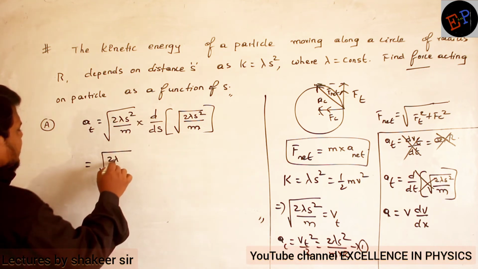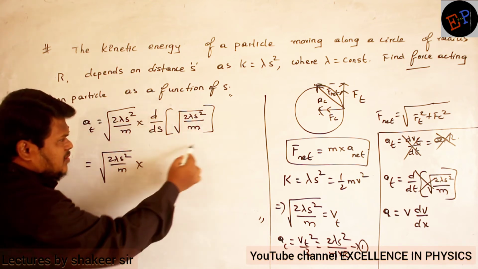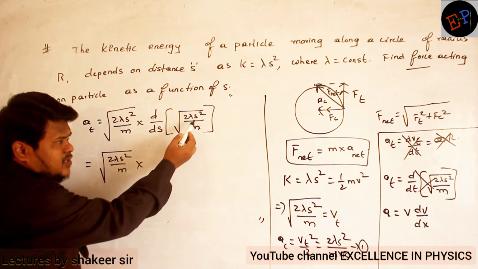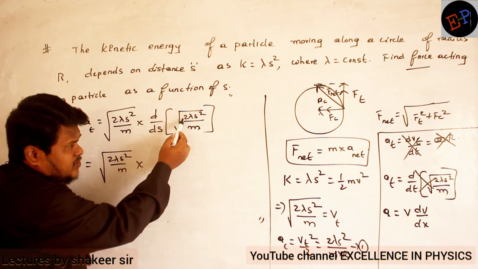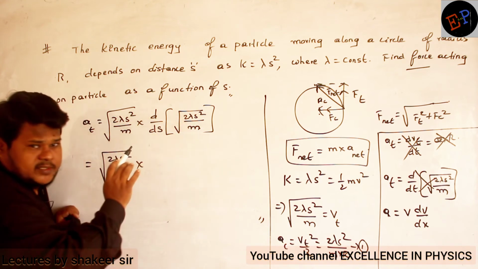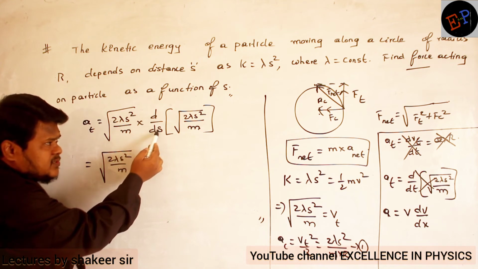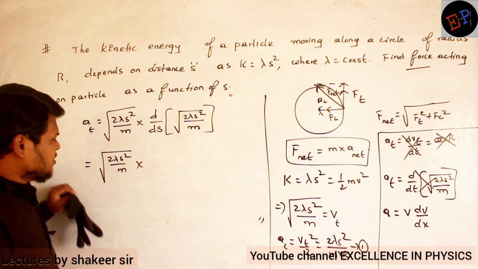So root of 2 lambda s square divided by m, this total value I am differentiating with respect to s. So s is the only variable here. Remaining all terms will become constants. So root of 2 lambda by m is a constant. I am differentiating with respect to displacement, so only displacement is the variable. Remaining all the terms are constants, so take them out.